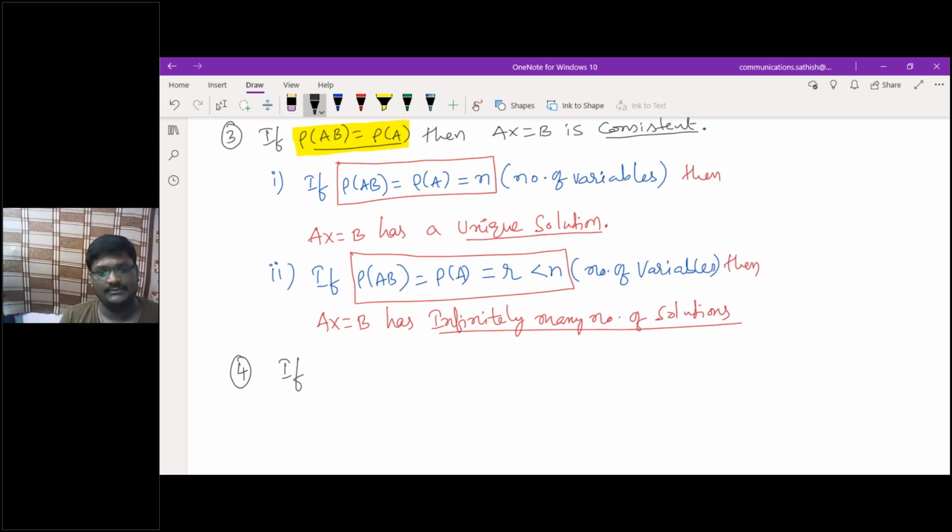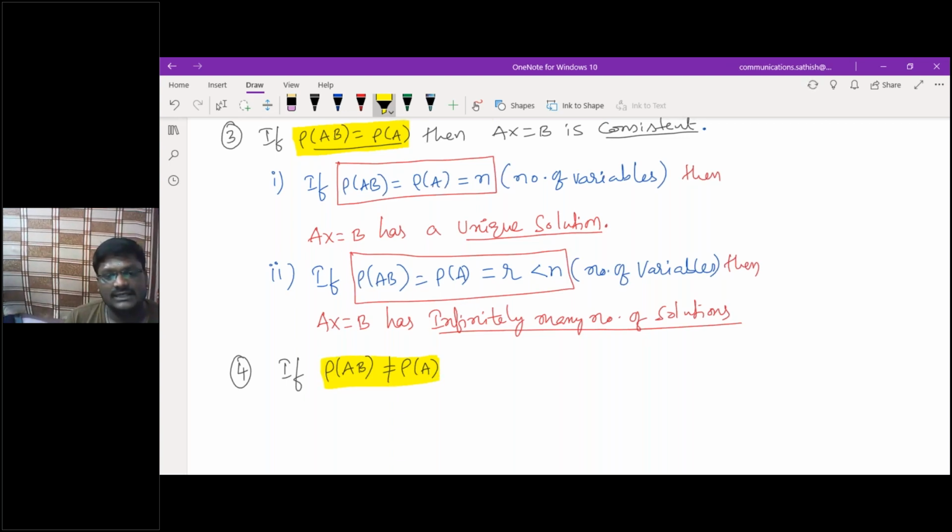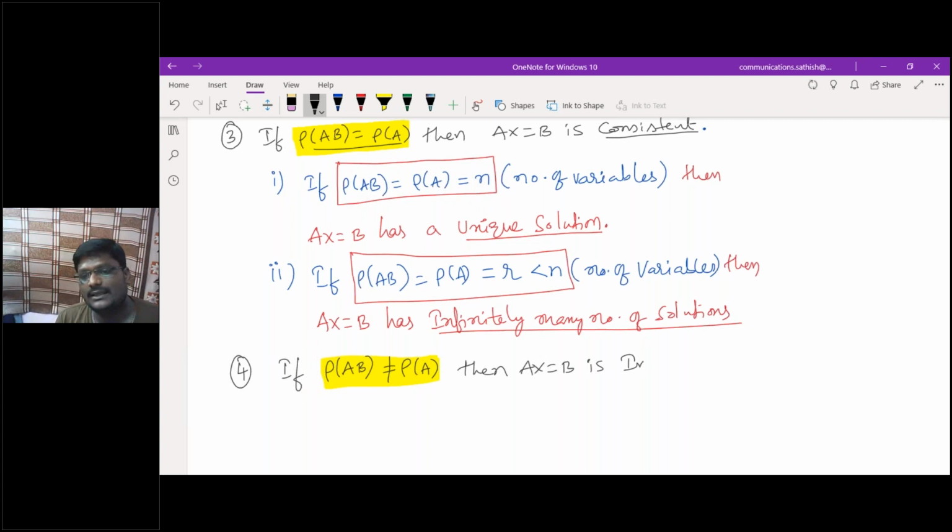The next one is if rank of [A|B] is not equal to rank of A, then the system Ax = B is inconsistent.